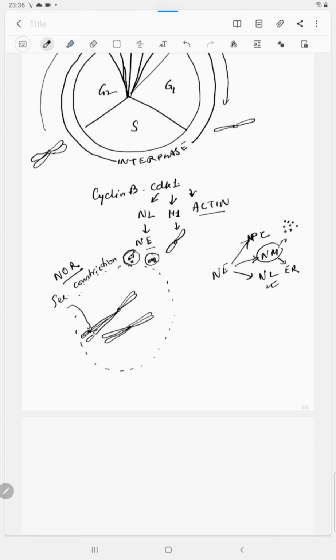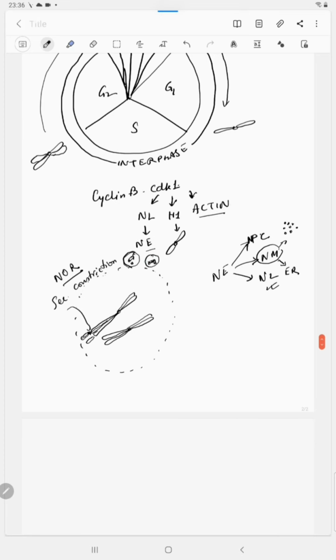In case of plants, this area is not clearly visible, and there is a denser plate-like area that has been referred to as the MTOC, microtubule organizing center. Centrosomes are made up of microtubules, and they are the place of origin of spindle fibers or microtubules. So this moves to the opposite pole.